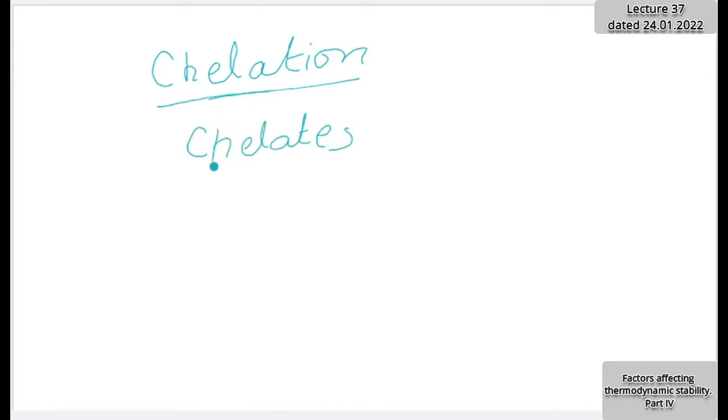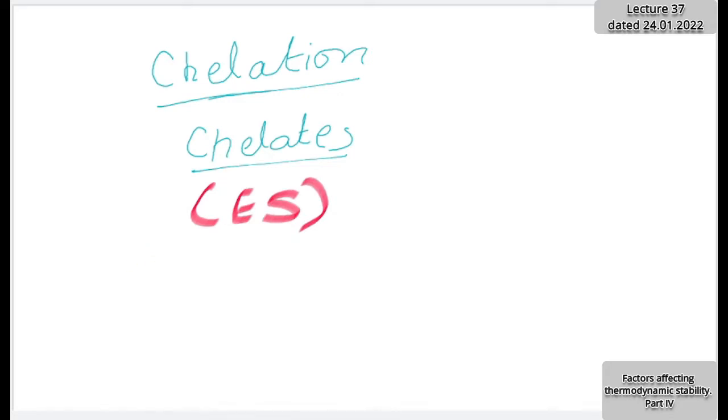Now I will discuss the ring formation or the ring structure. For that, we should know one term called chelate or chelation. In a ring structured coordination compound, where the metal ion remains one of the members of the ring, such compounds are called chelates. And it is noted that chelates are extra stable, extraordinary in stability.